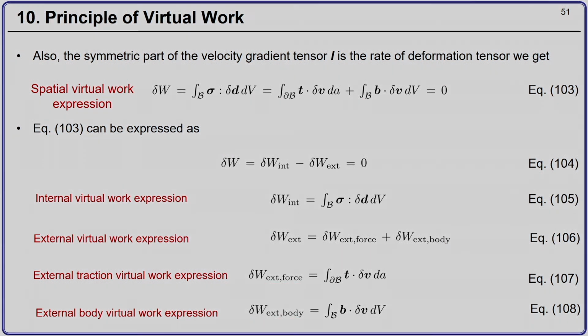So, with this we end this module on kinetics. We have covered the Cauchy stress principle, we have covered what is meant by the Cauchy stress tensor, we have shown how objectivity plays an important role, and I have also shown that the Cauchy stress tensor is an objective tensor.